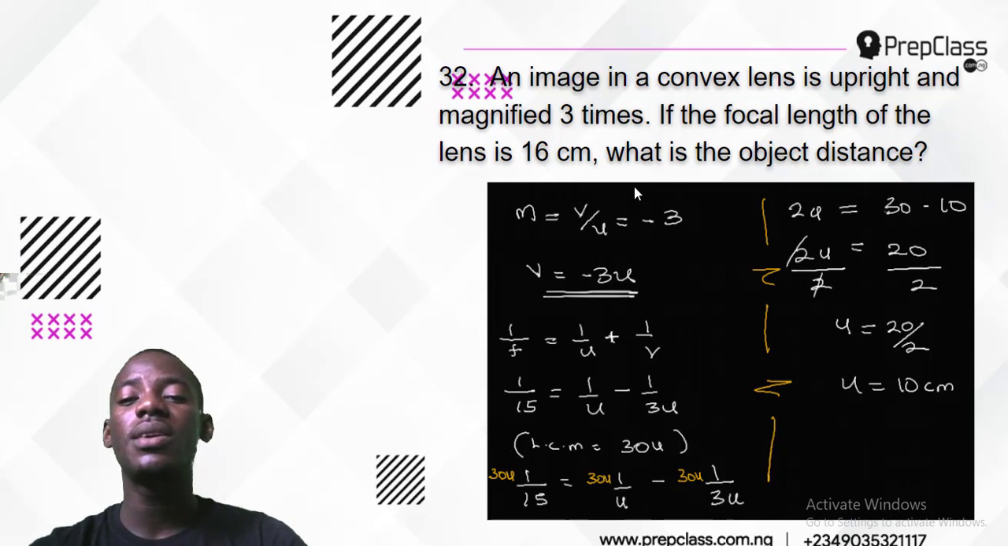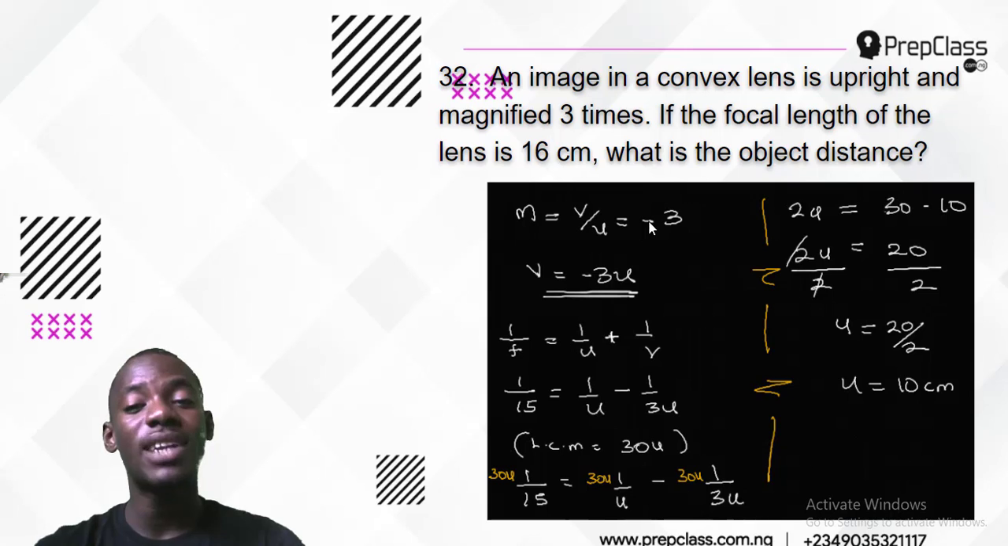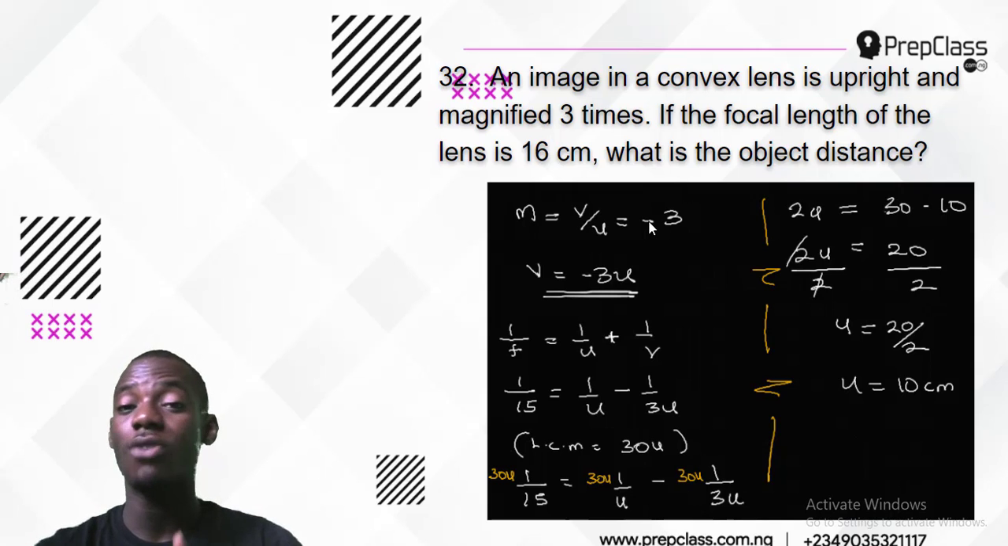But I didn't put 3 here, I put -3. Why? Because it's a convex lens or a converging lens. For anything converging, the magnification will be negative. Please take note, if it is a concave lens, I will just put 3. I won't put minus. But for anything converging, the magnification has to be negative. And please take note of that for converging lens only.